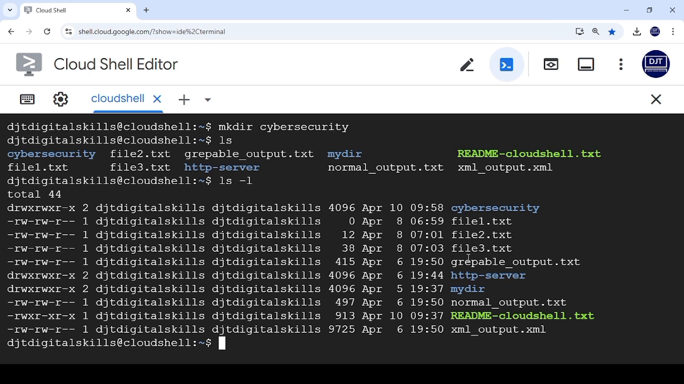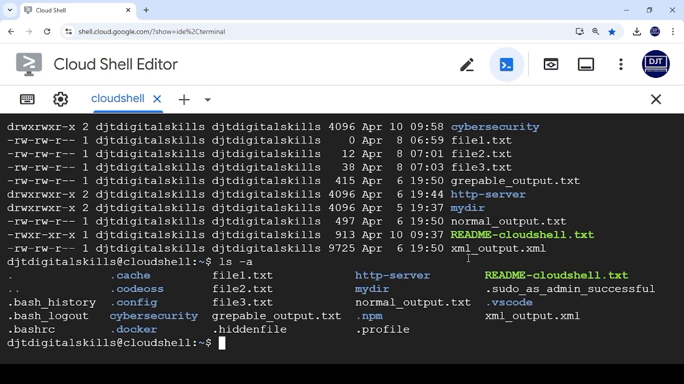Then there's another one, ls, then leave a space, then hyphen and small letter a. This one is to show all the files, including hidden files and everything that has been created. Press enter. So it's showing all of the files, including hidden files.